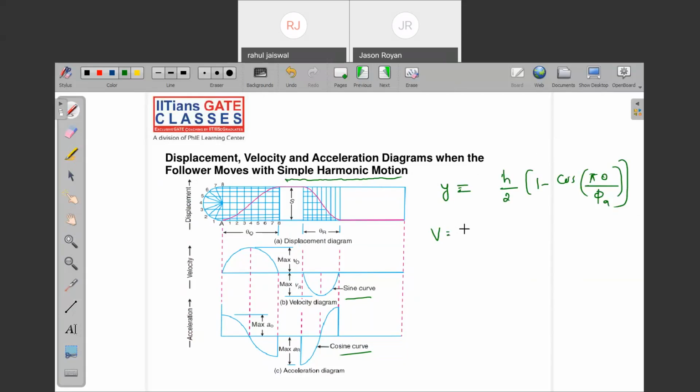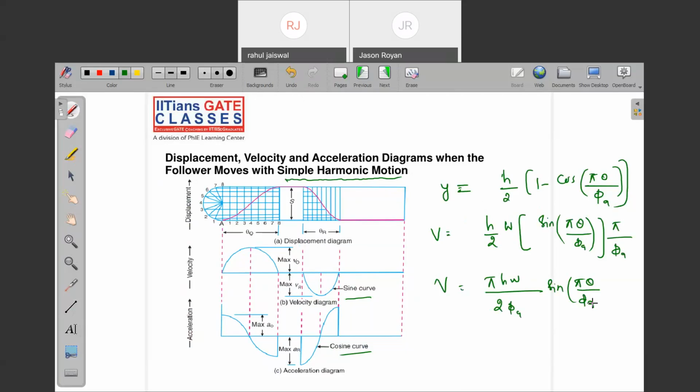Now note down the velocity. h by 2 into omega. Directly I am writing, right? Sine of pi theta by phi a into pi by phi a. So what can I write? Pi h omega by 2 phi a into sine of pi theta by phi a. So you got to know that velocity is following a sine curvature, because the equation is sine. So of course, the maximum will be there at theta equal to what?